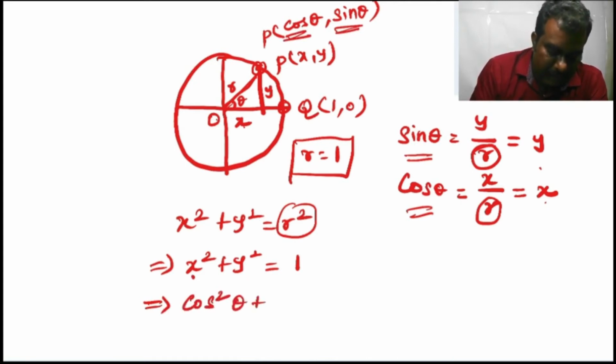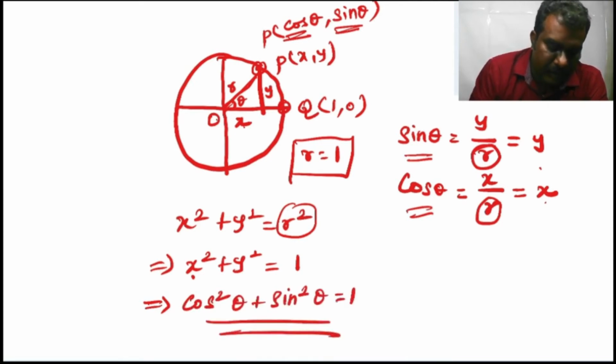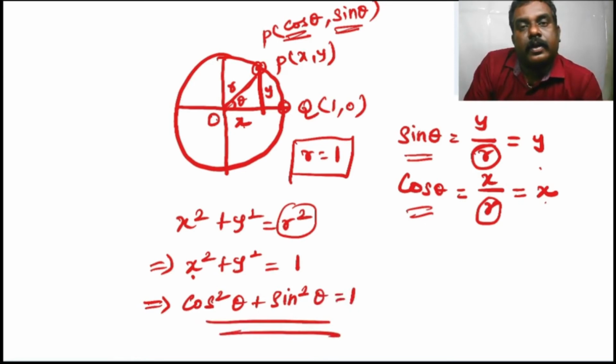Cos square theta plus sin square theta is equal to 1. Similarly, we can prove secant square theta minus tan square theta is equal to 1 and cosecant square theta minus cot square theta is equal to 1 by using the unit circle and Pythagoras theorem.